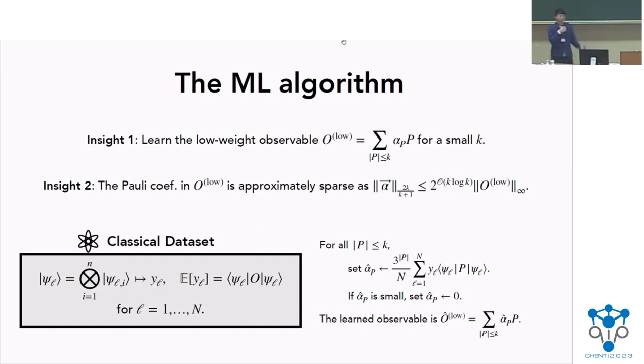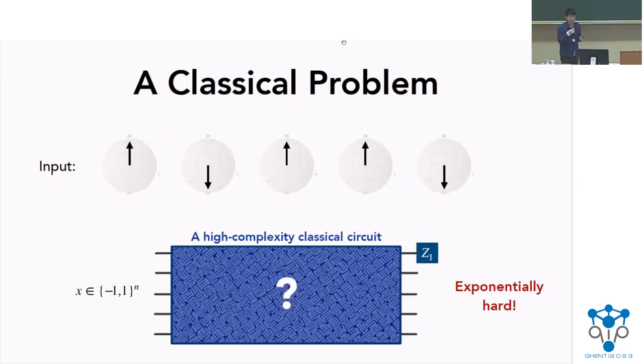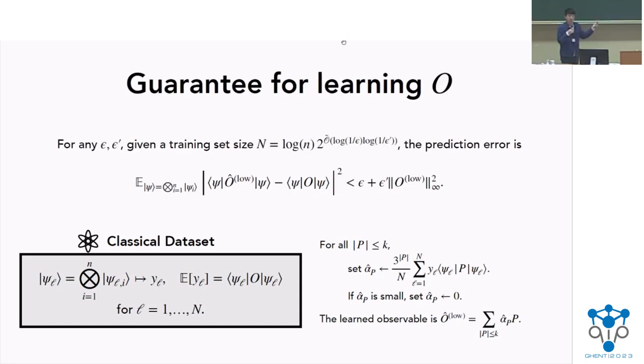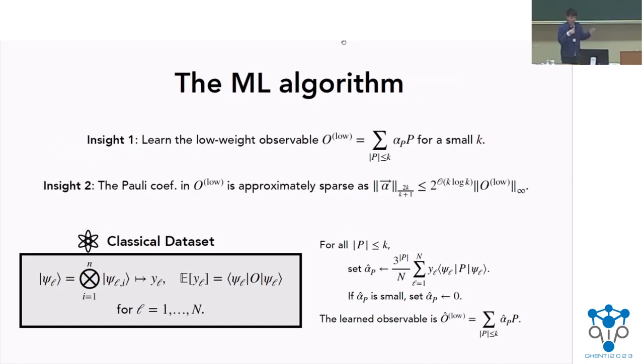Oh, yeah, okay. So we can also consider a case where we don't do that step, and now the sample complexity will become much larger. It will be a large polynomial in n instead of this log n type scaling. So at least from analysis, it seems to be very important that you do this additional step of setting things to be 0. Otherwise, there's going to be too many fluctuations because there's just too many different alpha. And the learned observable would just become very different from the true one if you don't take the number of data points to be a large polynomial in system size. But by doing that additional step, you can turn this large polynomial in system size to just log n.